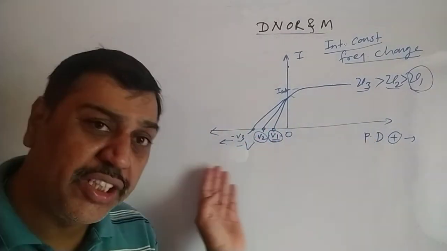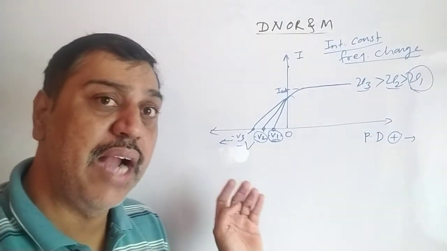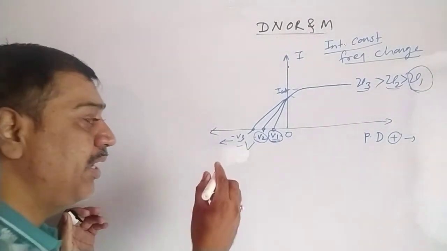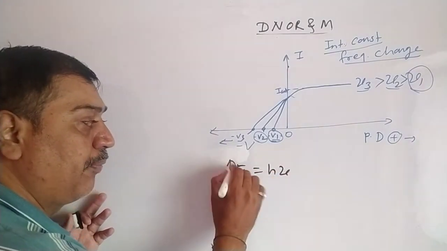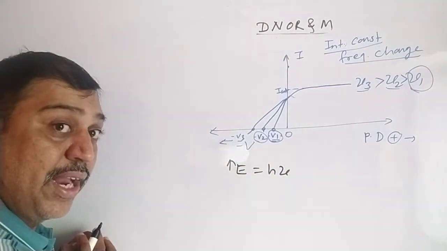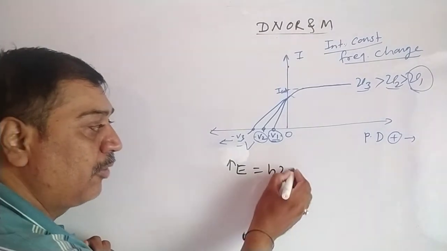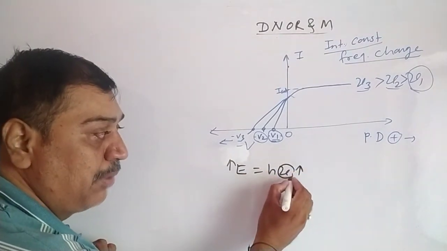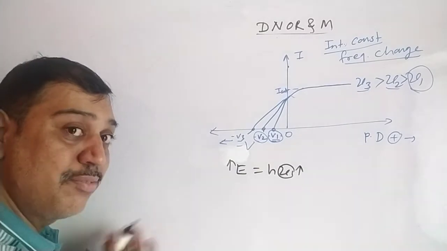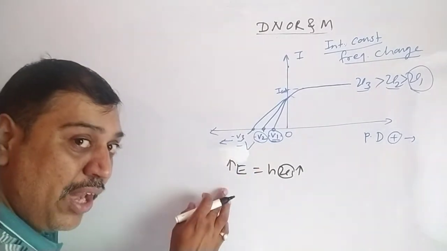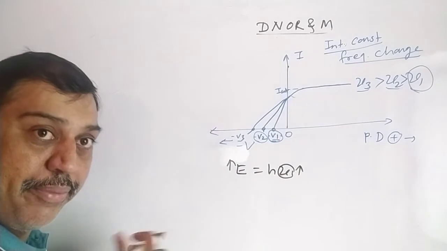Why does the stopping potential increase? If you remember, at the start we saw Max Planck's quantum theory, E equal to h nu. The energy of a photon depends on its frequency. If the frequency increases, that photon has more energy, and the electron gets emitted with more energy.